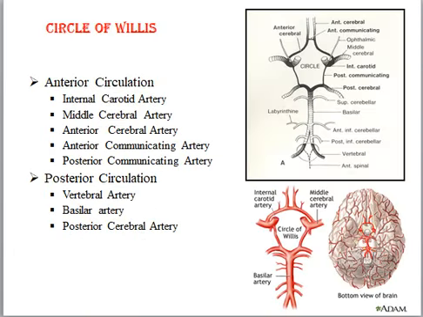The structures that contribute in formation of circle of Willis. In anterior circulation, the structures are internal carotid artery, middle cerebral artery, anterior cerebral artery, anterior communicating artery, posterior communicating artery. From the posterior circulation, the structures are vertebral artery, basilar artery, and posterior cerebral artery.